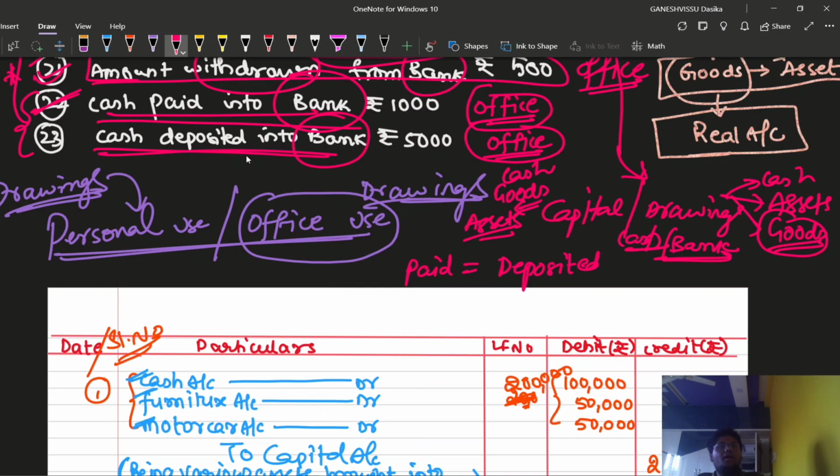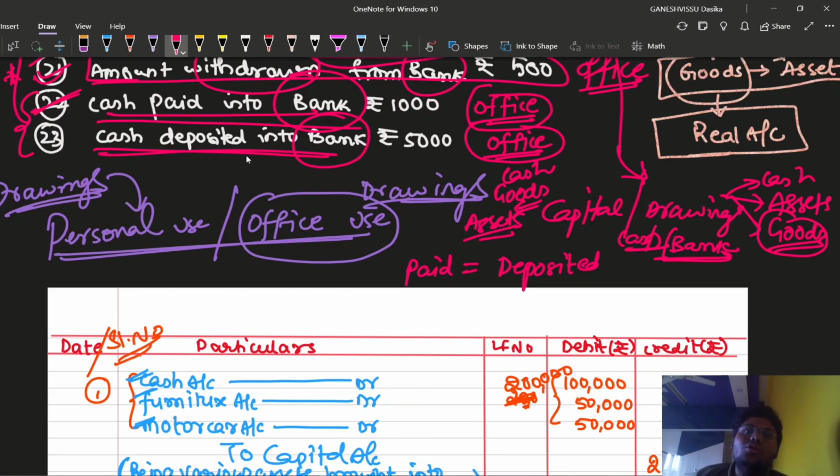Amount paid to bank, amount cash paid to bank, amount deposited into bank, or cash deposited into bank, all four things are the same. So cash paid into the bank means the bank is the receiver, because the bank account is a personal account. Debit the receiver account, the personal account rule. So bank account at R2, cash account is the entry, because cash is being paid to the bank.